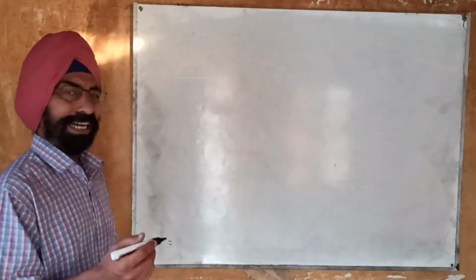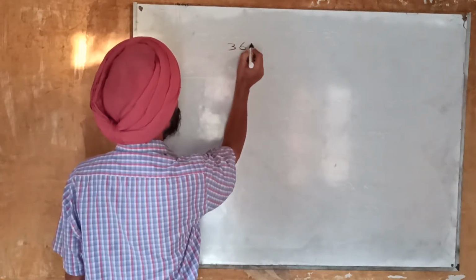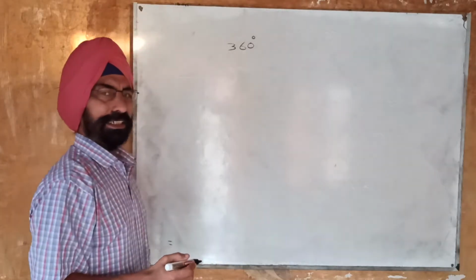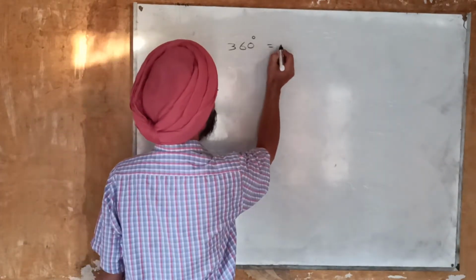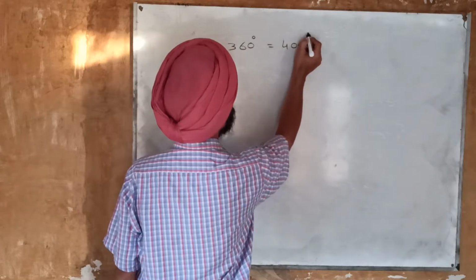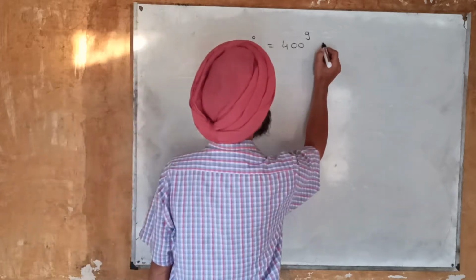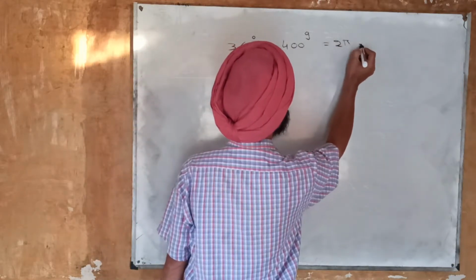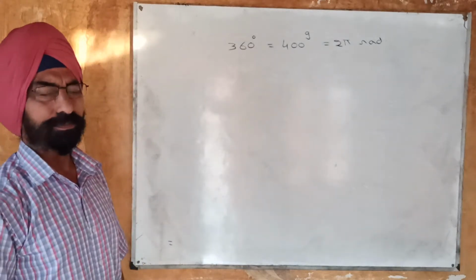So as we know that 360 degree is angle of complete rotation, complete revolution, and is equal to 400 grades in centesimal system and is equal to 2 pi radians in circular system.